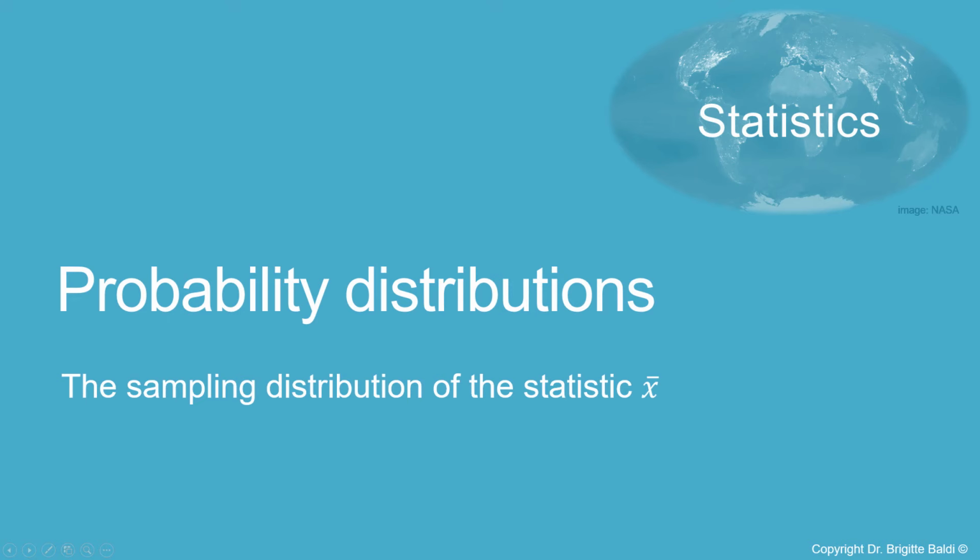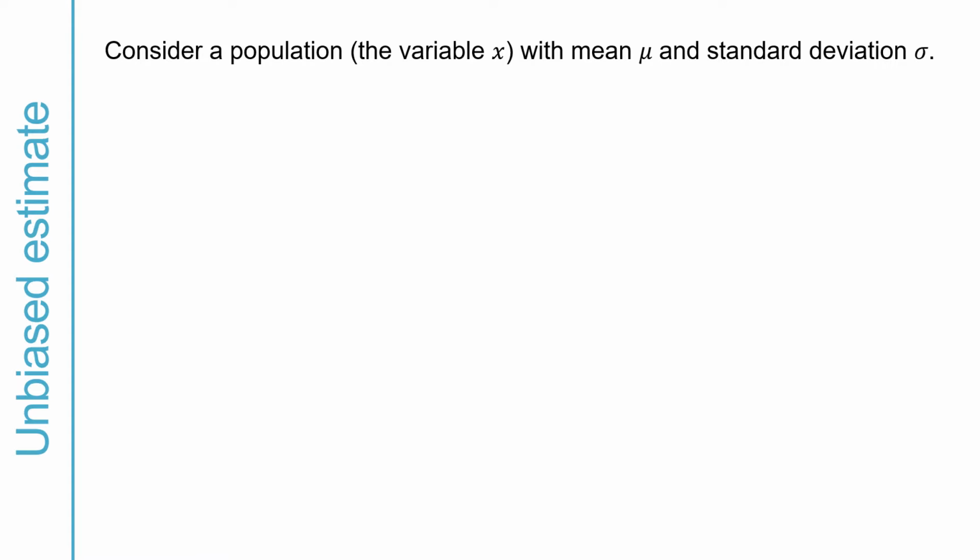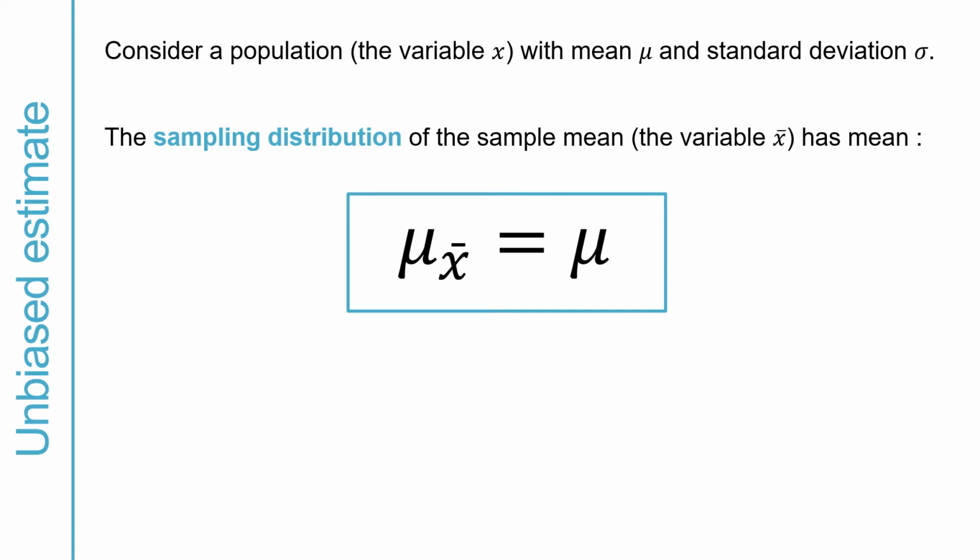We are now going to look at specifically the sampling distribution of the statistic xbar, the sample mean in samples of n observations from a population. So consider a population with a variable x quantitative that has mean mu and standard deviation sigma. The sampling distribution of the statistic xbar in repeated samples of n observations from this particular population is a probability distribution with a mean equal to mu, the mean of the population from which the sample came.